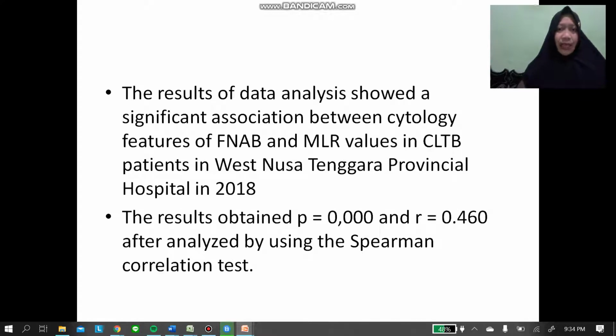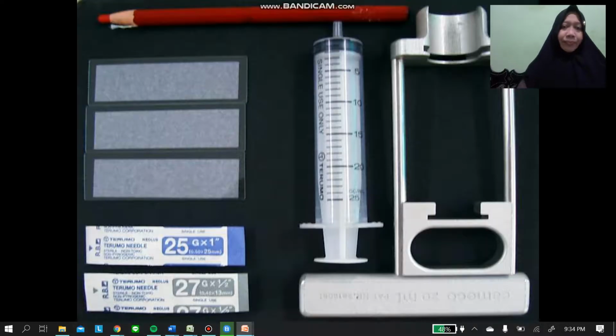The result of data analysis showed a significant association between cytology feature of FNAB and monocyte lymphocyte ratio value in CLTB patients in West Nusa Tenggara Provincial Hospital in 2018. The result obtained P equal 0.0 and R equal 0.460 after analysis using the Spearman correlation test.